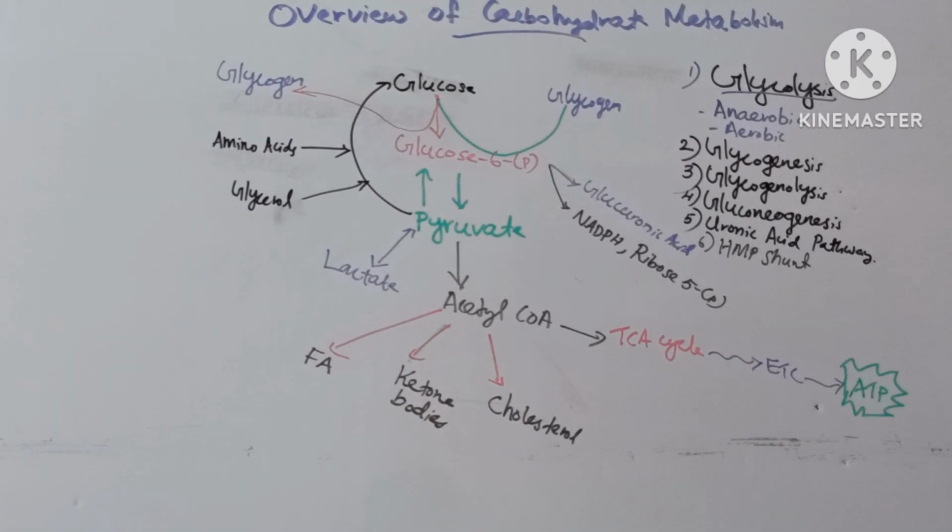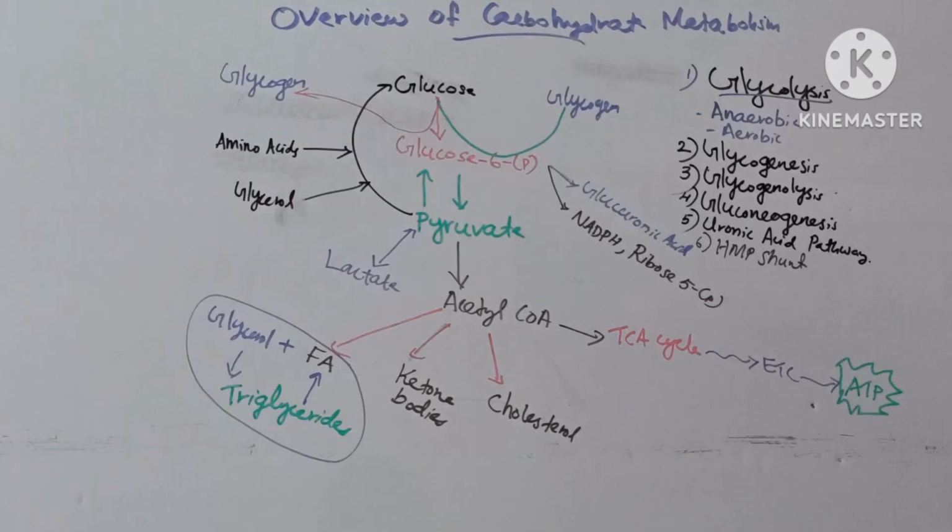Coming to acetyl-CoA. Acetyl-CoA can be used to generate fatty acids, ketone bodies and cholesterol. Acetyl-CoA can form fatty acids which then combine with glycerol to form triglycerides, which are stored in adipose tissue. But in conditions like fasting and starvation, when glucose is low and glycogen is depleted, these triglycerides in adipose tissue are converted again to fatty acids and glycerol.